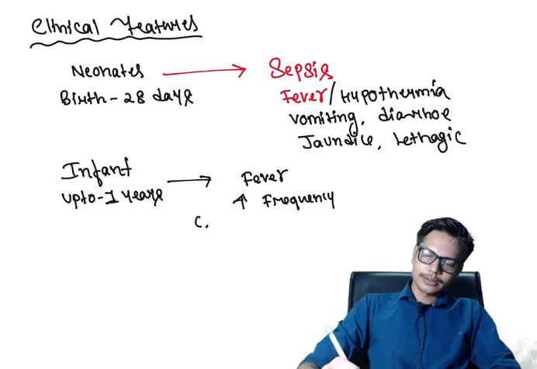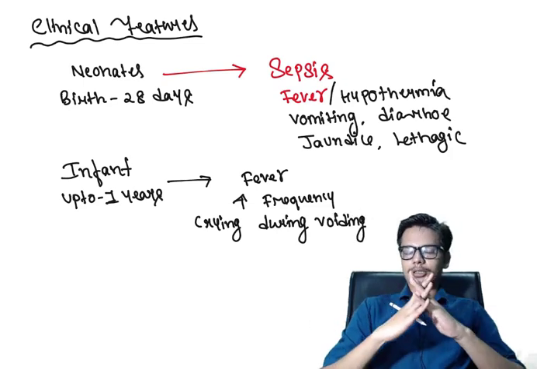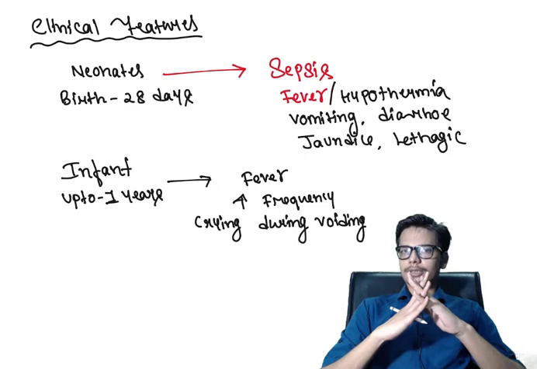So crying during voiding or micturition is also an indication of obstructive uropathy or some congenital abnormality of the urinary tract. And if the congenital abnormality is leading to an obstructive uropathy, that is obstruction to the urine outflow, it can also present to us with dribbling of the urine.